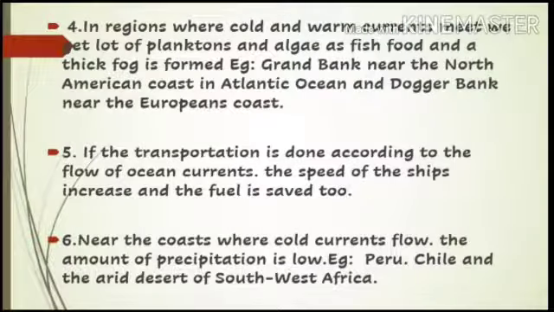In the regions where cold and warm currents meet, we get a lot of plankton and algae as fish food, and a thick fog is formed. Examples: Grand Bank near the North American coast in the Atlantic Ocean and Dogger Bank near the European coast. Where the warm current and cold current meet, a lot of plankton, fish food, is available, so we can see many fishes at this place.